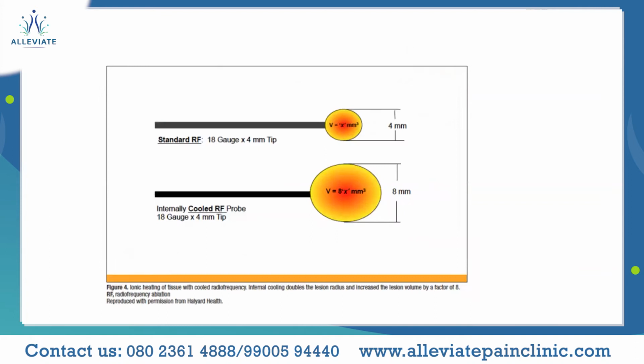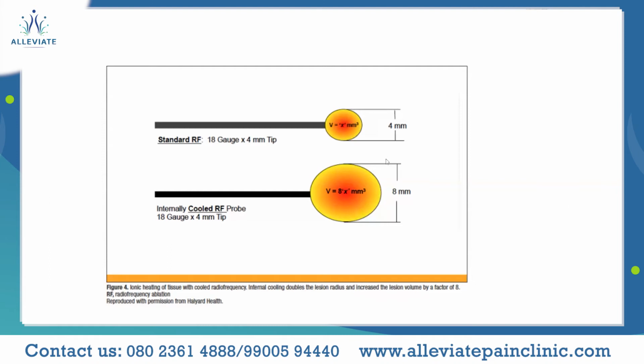This is a picture which depicts the difference of the size of the lesion between a standard RF and a cooled RF. Now, what is this cooled RF? So far, we spoke about monopolar, bipolar, thermal, and pulsed. Now, what is this cooled? It's a variation of the thermal RF itself, but it has a different mechanism, which I will be explaining in the further slides.